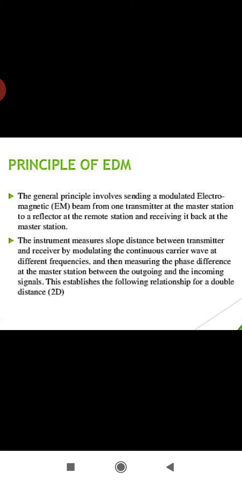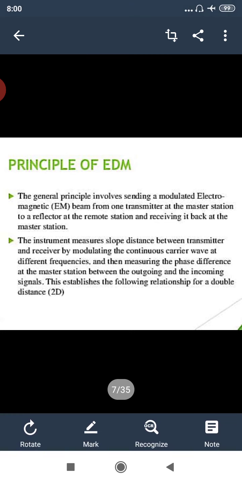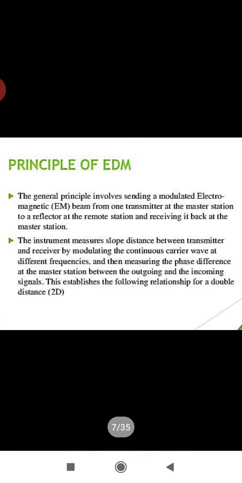Master station means where you will be having your own instrument, the main instrument. And remote station means where you will be having the reflector. The instrument measures slope distance between the transmitter and receiver by modulating the continuous carrier waves at different frequencies, and then measuring the phase differences at the master station between the outgoing and incoming signals. This establishes the following relationship for a double distance 2D, or you can call it 2x.